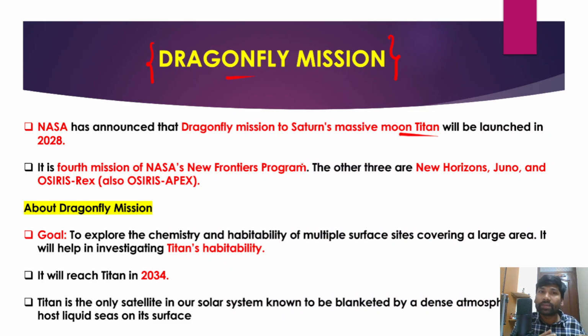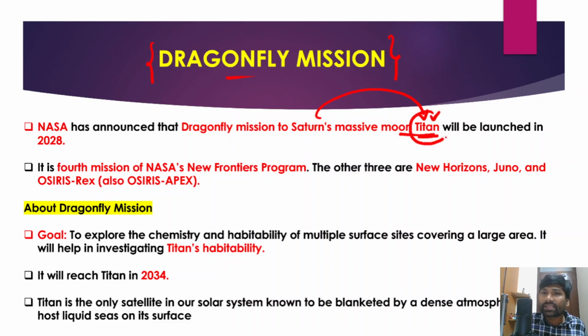In a similar way, Mars also has 2 moons, and other planets also have moons orbiting around them. In a similar way, Saturn is a planet and it also has a moon called Titan. It has several moons, but a very important moon is Titan.